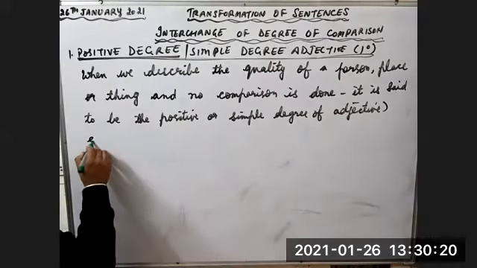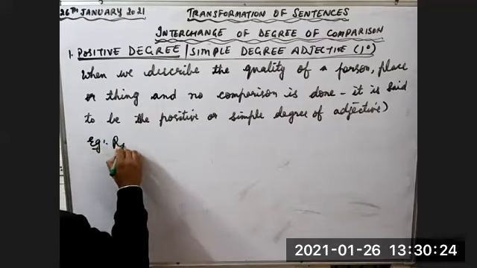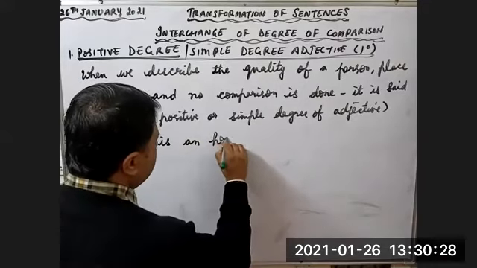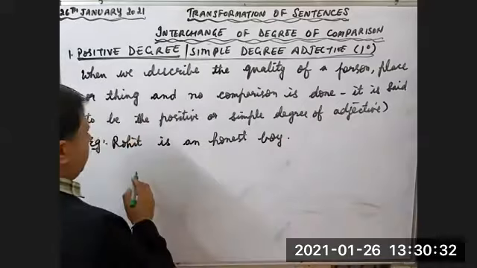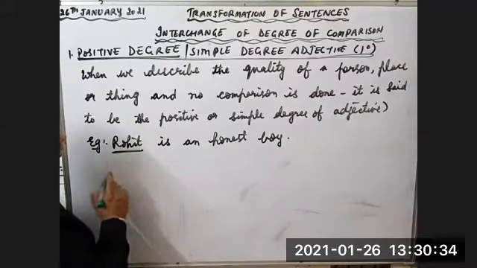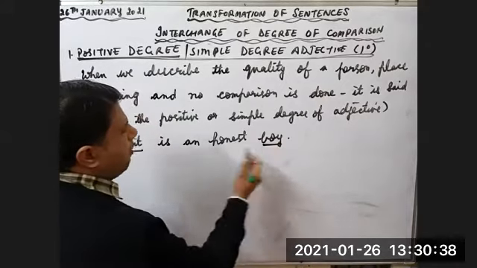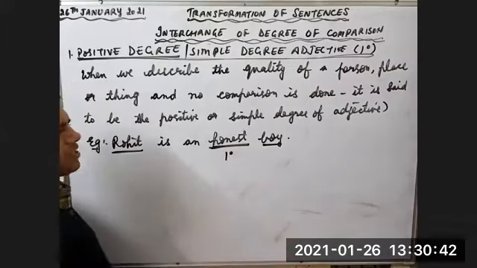For example, Rohit is an honest boy. Now look at this Rohit. We are describing Rohit. We are describing a boy. What type of boy he is? Honest boy.